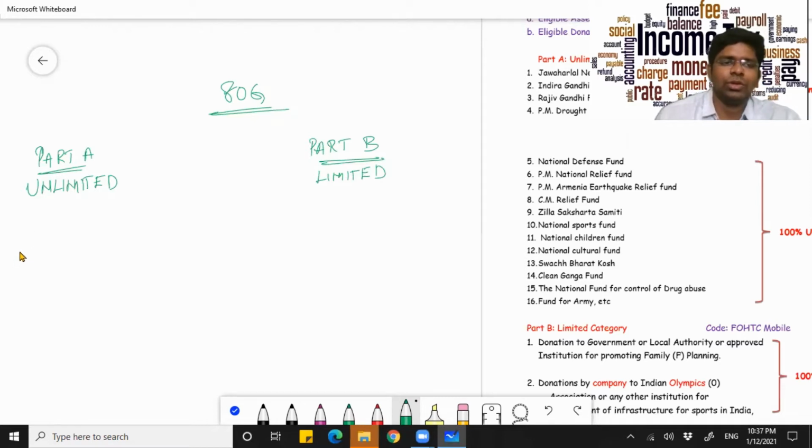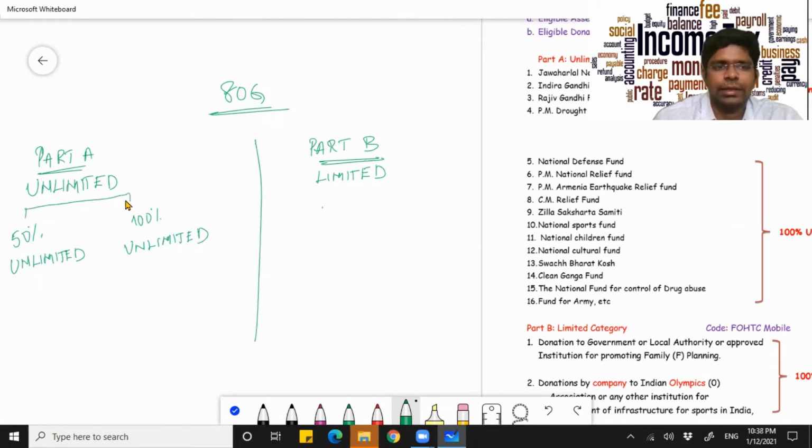Under Part A, you have again got two subcategories. One is 50% unlimited and the other is 100% unlimited. So these are the two subcategories under Part A, that is the unlimited category.